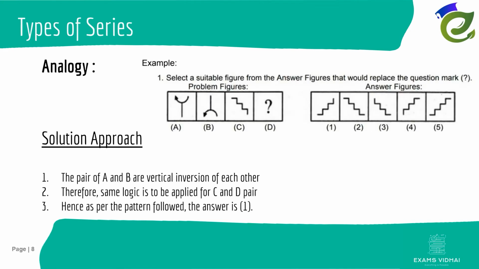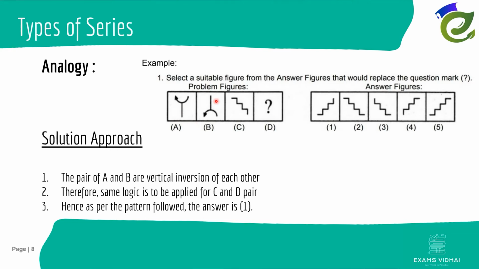Friends, here comes the example for analogy. If you can see, this is the difference if we compare it with completion of series. This is the pair given, and we have to identify what pattern, what rule is followed here, and that same rule we have to apply here. This is not a sequence, this figure is not getting repeated here, but instead this is some other figure. Whatever rule is followed here, we have to apply the same rule here. So let's get started with our three steps: observe, analyze, and identify the pattern.